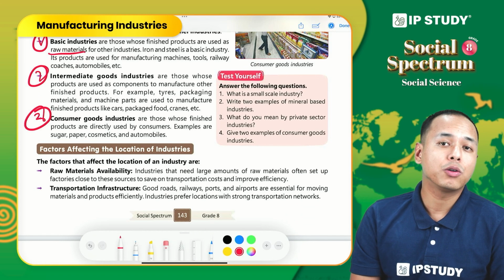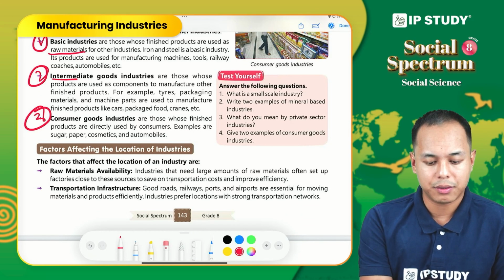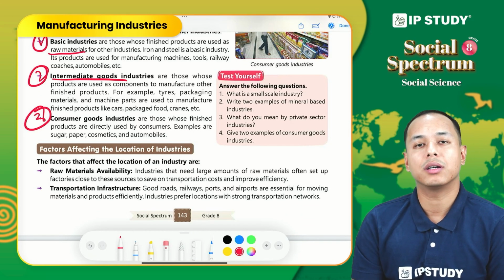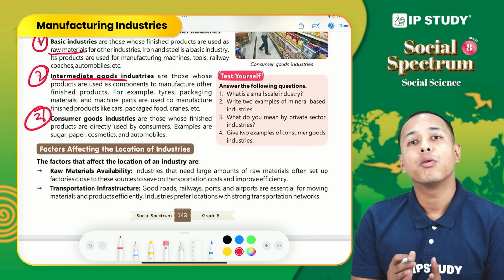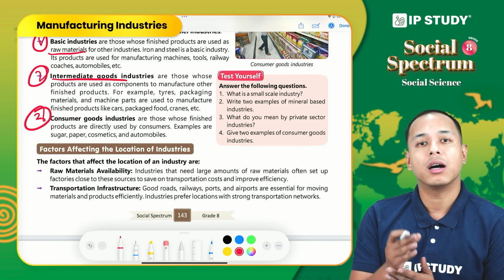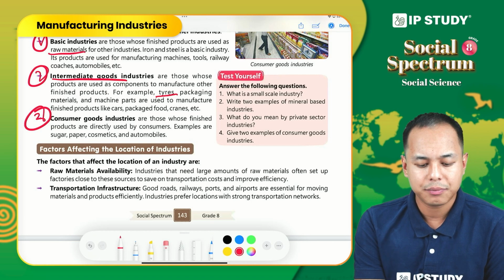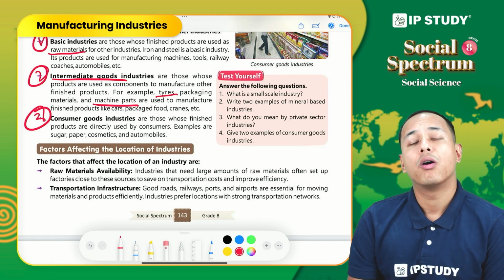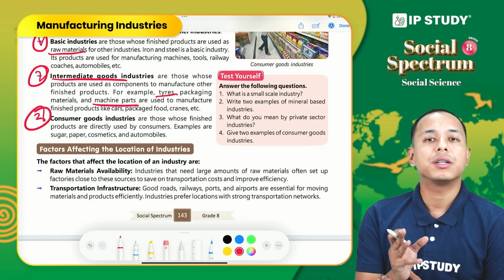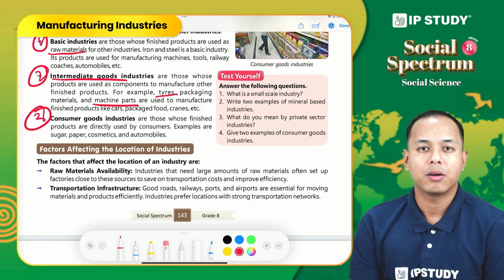Second, intermediate goods industry. So these industries produce final products which act as a component for the other industry. For example, tires or machine parts. One particular industry produces tires.